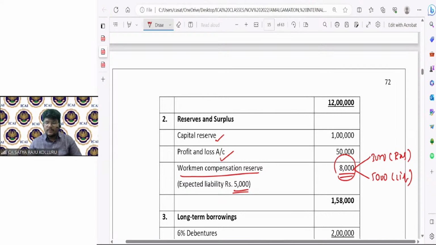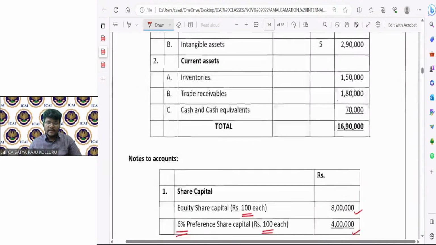All the expected liabilities are going to be settled right now. We are in the process of liquidation, right? Then the other person will ask for such an amount. So the 5,000 will be the actual liability and the 3,000 will be reserves and surplus. That means the actual reserves and surplus in the books of the selling company will be 1 lakh plus 50,000 plus 3,000, which is 1,53,000 only. The remaining 5,000 should be treated as a liability.